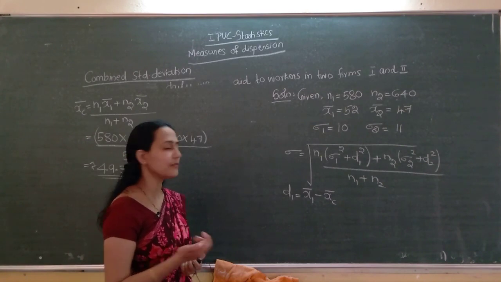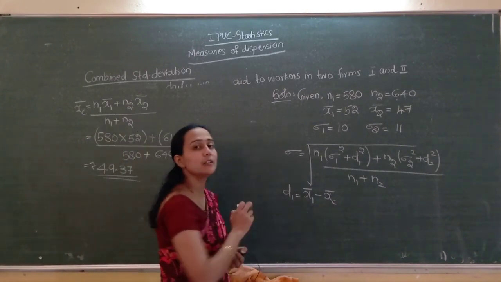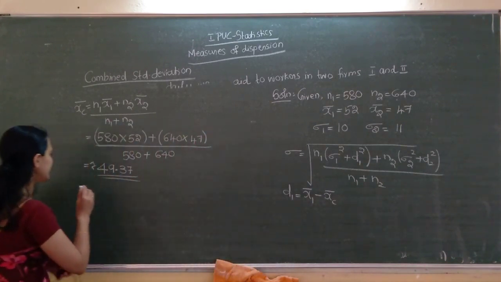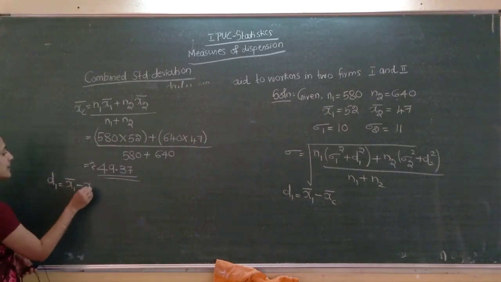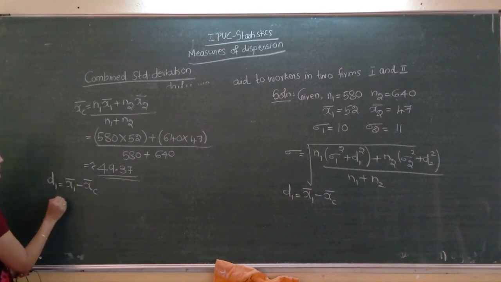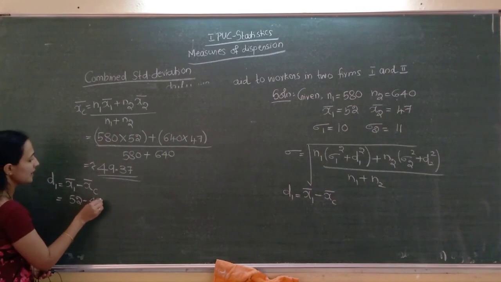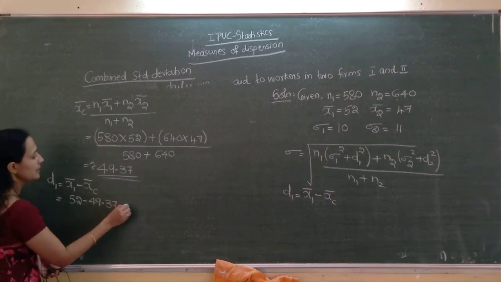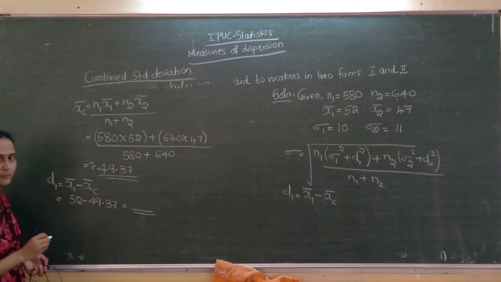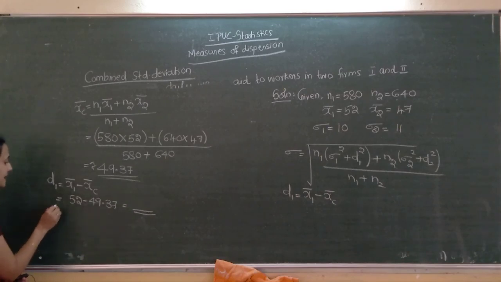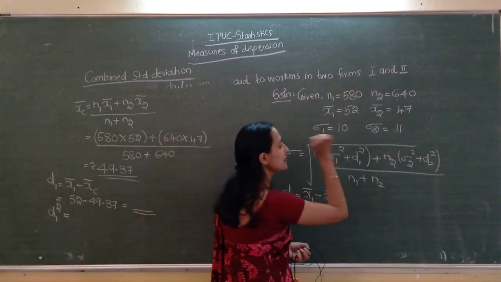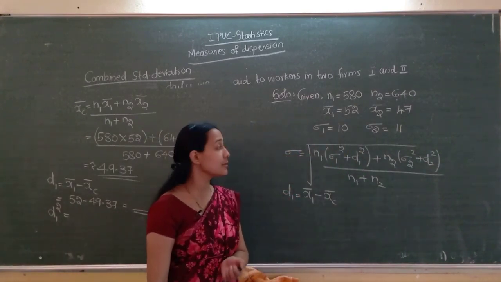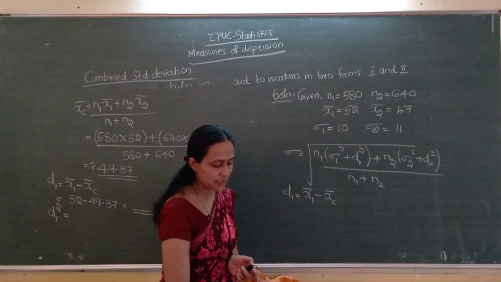After that what we have to find? D1 and D2 we have to find. So first find D1. D1 equal to x1 bar minus xc bar. This is xc bar. x1 bar is 52 minus 49.37. You will get one answer here. Correct? Its square is required. D1 square is required to compute the combined standard deviation. D1 square answer is